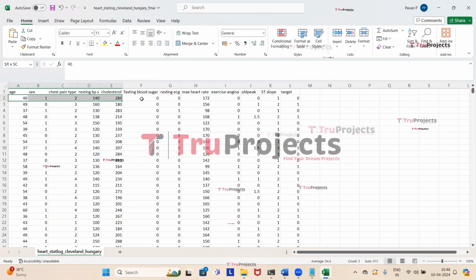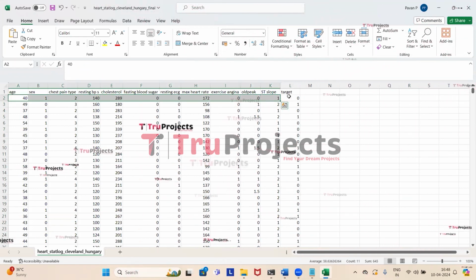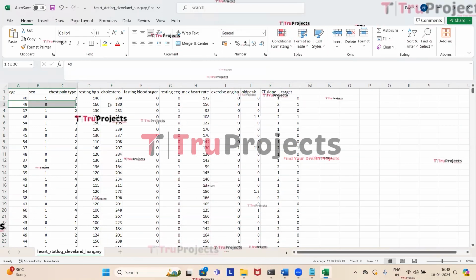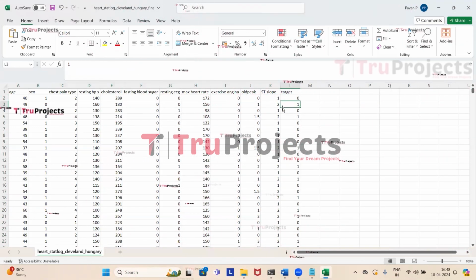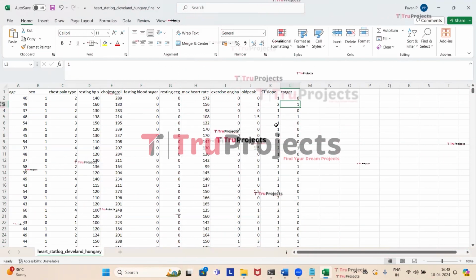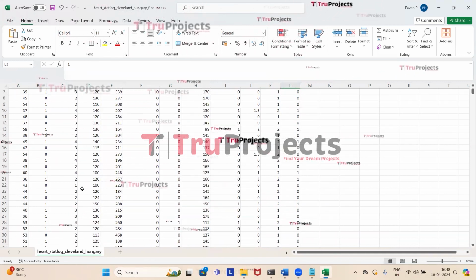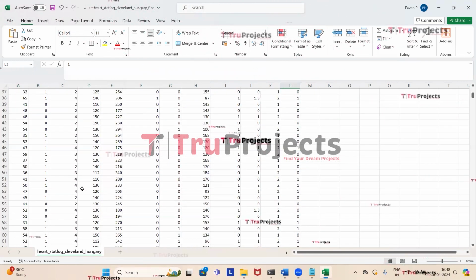So in the first case, the person has no heart disease, and in the second case, the person has heart disease, where the target variable is 1. We'll be using this data to train all the algorithms built in the project.